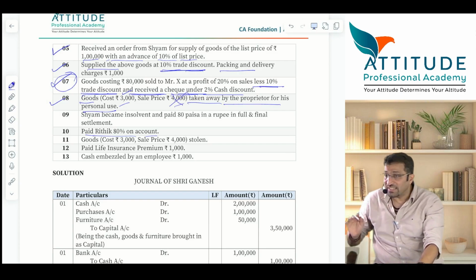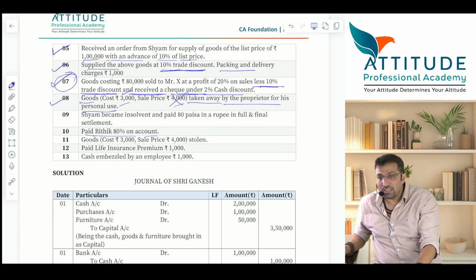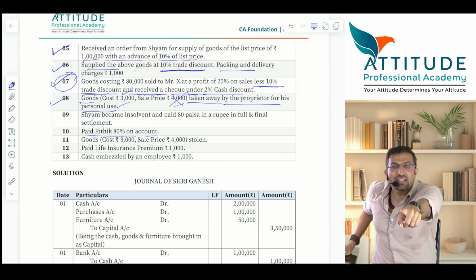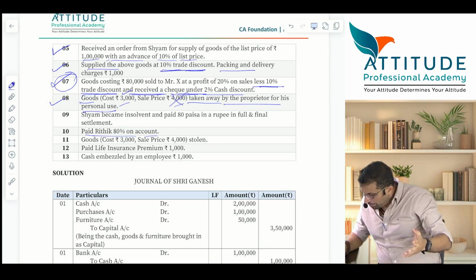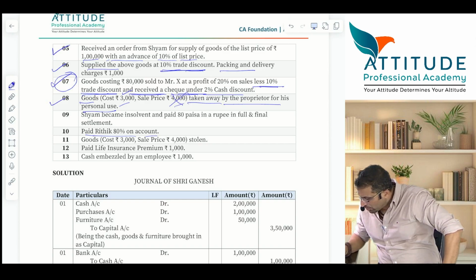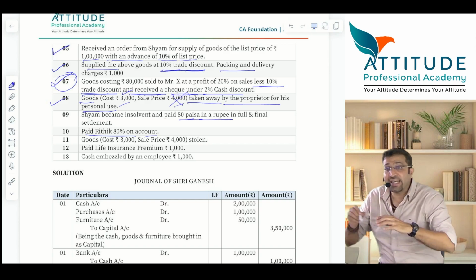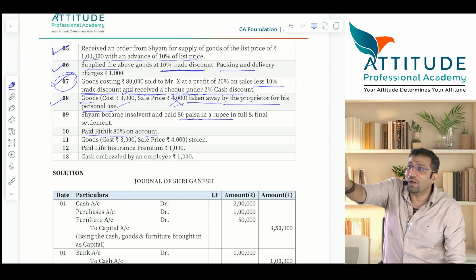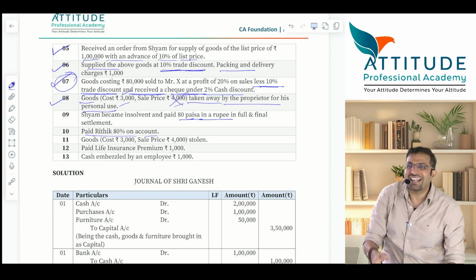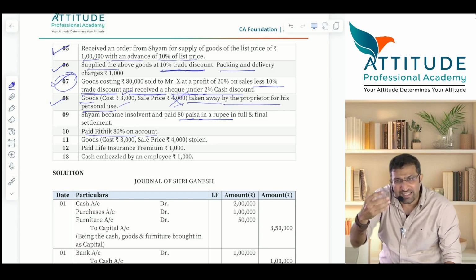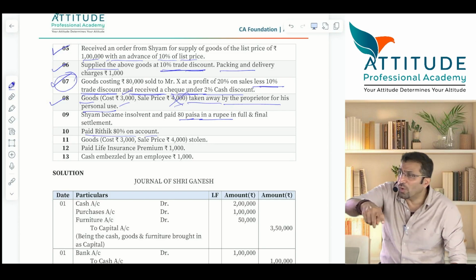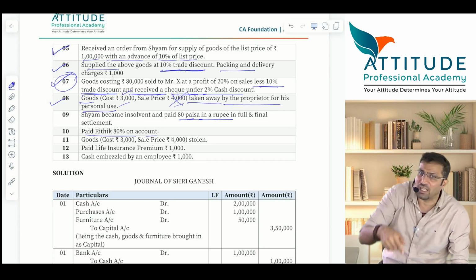Okay. Now this is interesting. Shyam became insolvent. See, Shyam is a debtor. Debtors are always assets. Money receivable. Shyam became insolvent and paid 80 paisa in a rupee. 1 rupee is 100 paisa. He became insolvent means he is not able to pay the entire dues. Now go and check how much is receivable from Shyam.